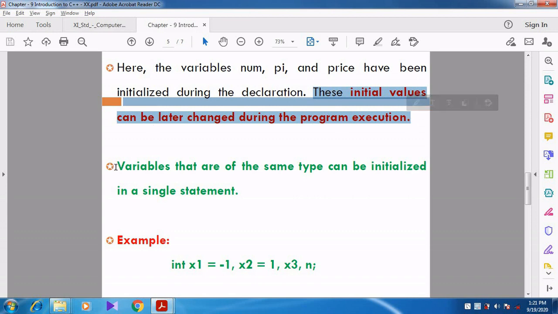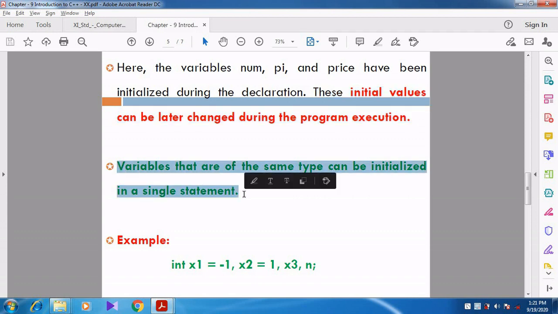Variables that are of the same data type can be initialized in a single statement. If you want to declare one or more variables of the same data type, we explained in the last video, int a, b, c. So a, b, c, all three variables belong to the integer data type. Like that, is it possible to do the initialization? Yes, it is possible, but all the variables should belong to the same data type.